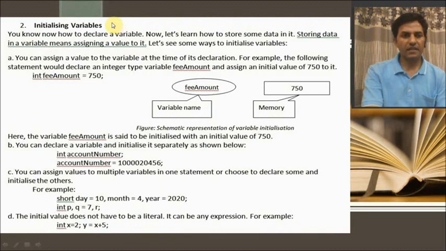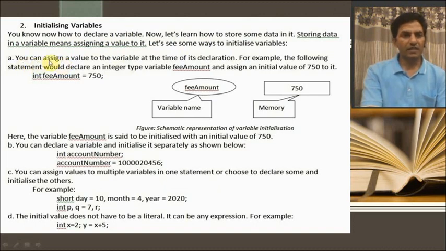Second is initializing variables. You know now how to declare a variable. Now let's learn how to store some data in it. Storing data in a variable means assigning a value to it. Let us see some ways to initialize variables.